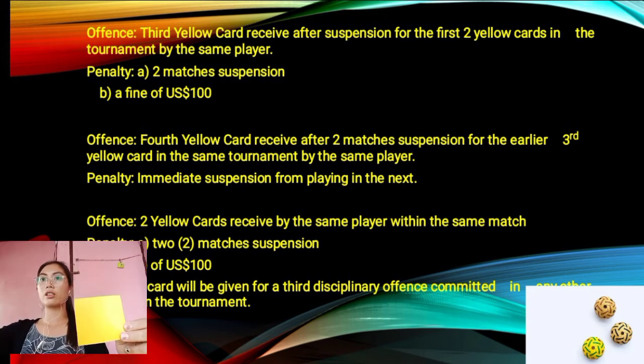The next offense is the fourth yellow card received after the 2 matches suspension for the earlier third yellow card in the same tournament by the same player. It means that the fourth yellow card may be awarded to the player who committed the offense after the 2 matches suspension. After his 2 matches suspension, he may receive the fourth yellow card.